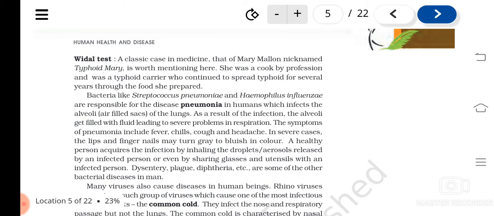So how is this disease spread? By inhaling the droplets or aerosols, or by sharing the utensils used by the infected person. Is it clear? Fever also, corona also, all these are spread by inhaling of the droplets.